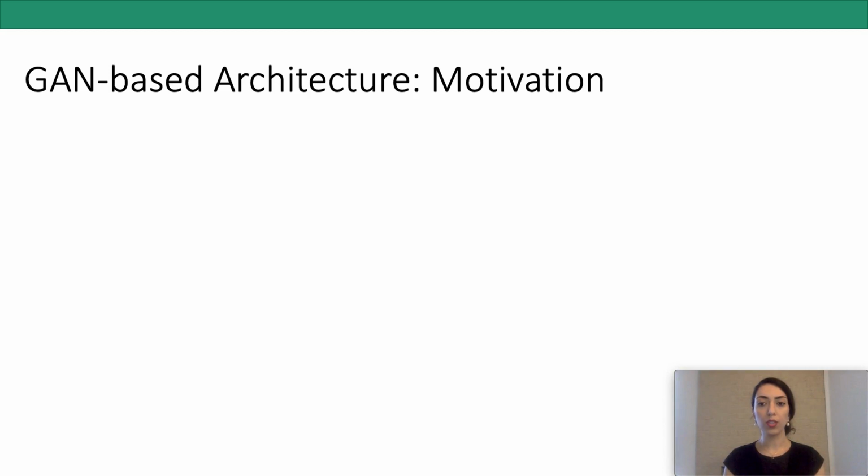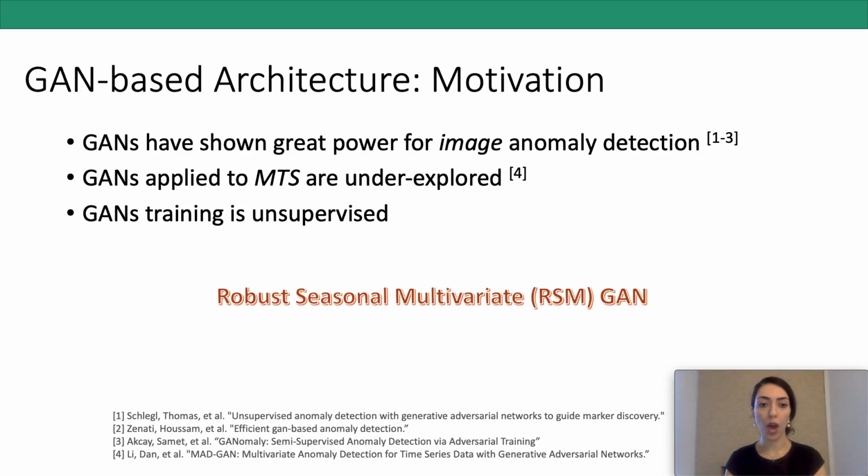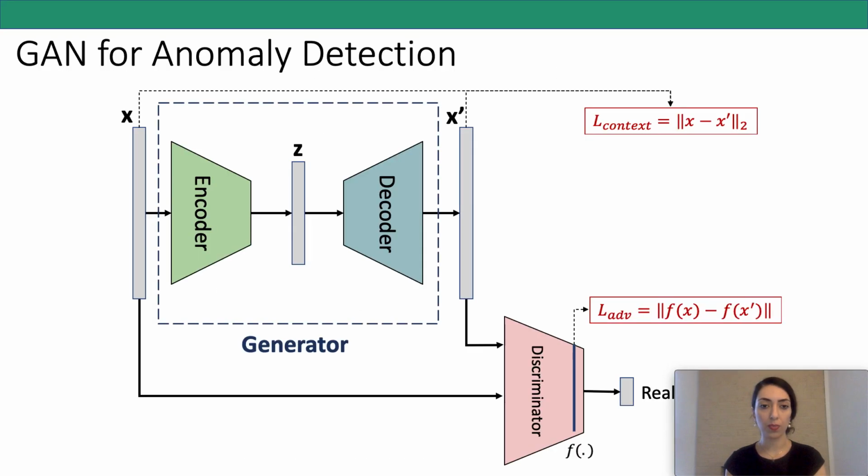In this study, we utilize GAN-based architecture, mostly because they have shown great power for image anomaly detection in previous studies. However, their application for multivariate time series data is still underexplored. Also, GAN architectures are trained in an unsupervised manner, which makes them more appropriate for this type of task. As a result, in this presentation, we propose robust seasonal multivariate GAN, and we will go into the details.